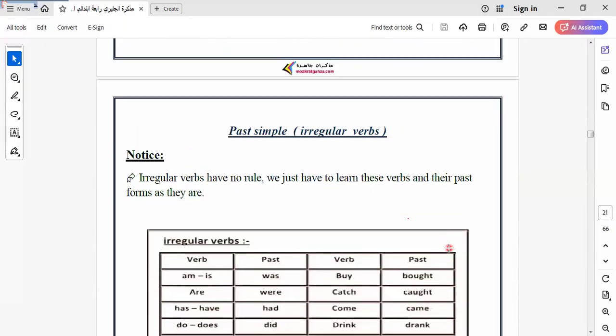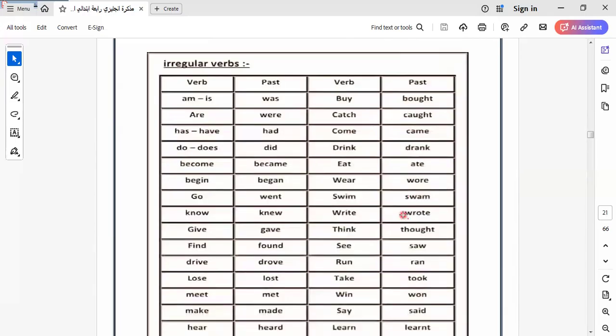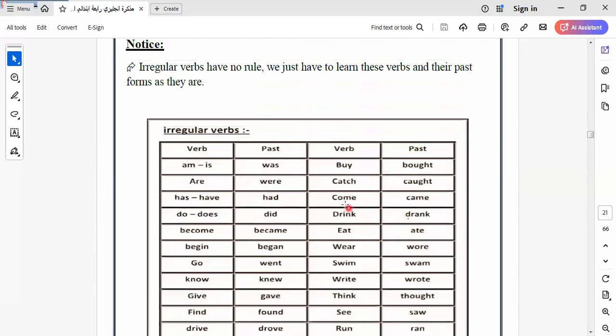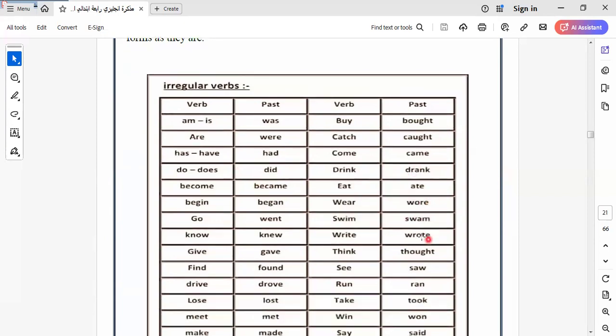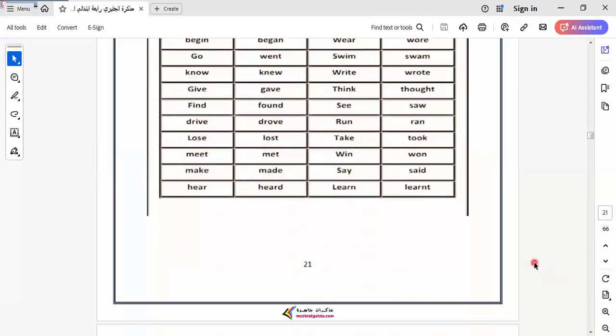Here we have irregular verbs. Irregular, but here we have verbs that we must know. I give you some of them and I leave the rest for you to keep by yourself. We replace am and is in the past by was, are by were, buy by bought, catch by caught, come by came, drink by drank, eat by ate, wear by wore, swim by swam, and so on. Okay. You can keep it before you answer the questions.